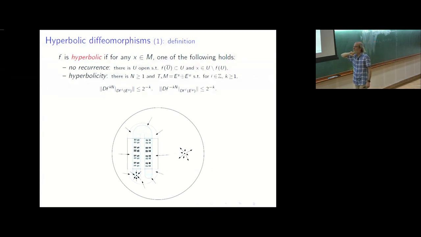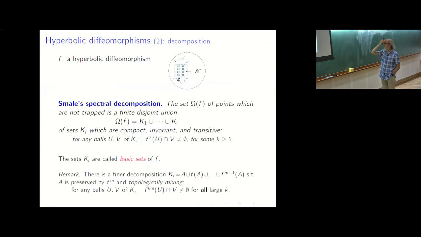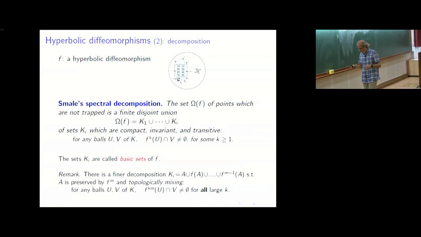And all the other orbits either come from the source or die on the sink, and so are non-recurrent. Okay. So more generally, when you're hyperbolic, here the dynamic splits in three parts, so two fixed points and one set here. But more generally, you understand very well how to split it, and that's the content of Smale's spectral decomposition theorem. So it says, okay, you put away the non-recurrent points and you consider the recurrent ones.